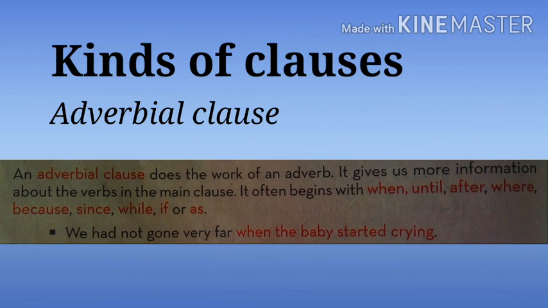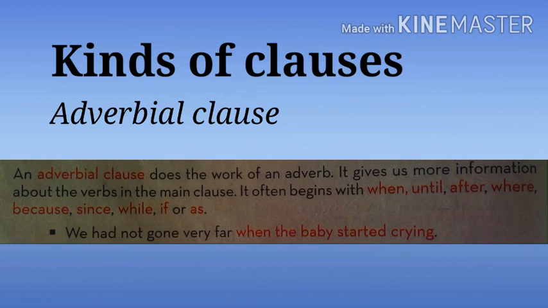So in the adverbial clause, when the baby started crying, we got the subject, the baby, and we got our verb, started crying. So this is a clause, and we have the word when over there, so it becomes an adverbial clause. Since it is an adverbial clause, it will say more about the meaning of the verb in the main clause.